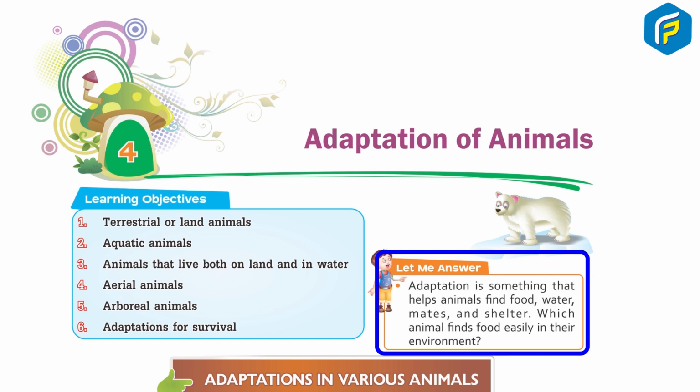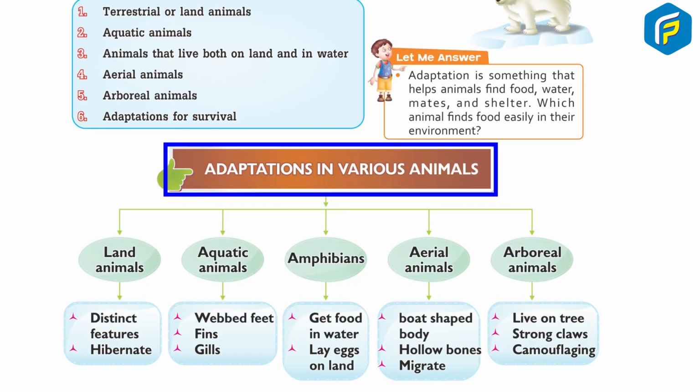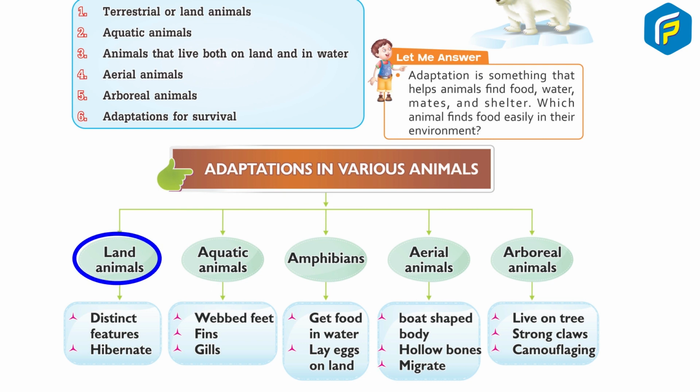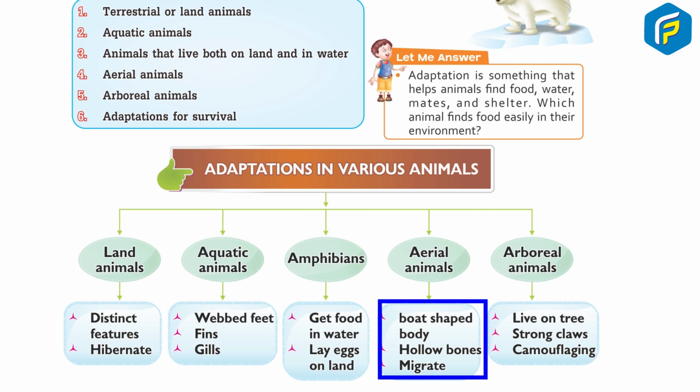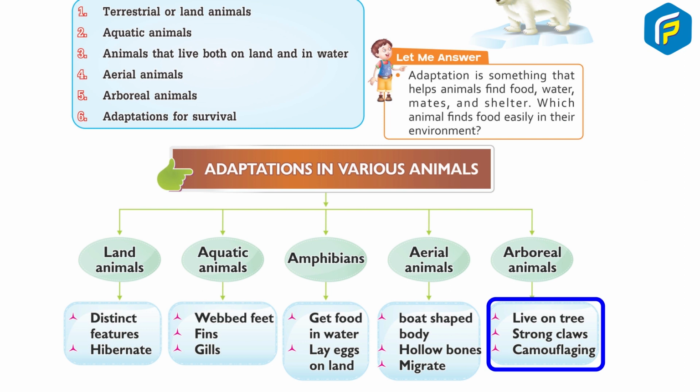Let me answer. Adaptation is something that helps animals find food, water, mates and shelter, so that animals find food easily in their environment. Adaptation in various animals. Land animals: a distinct feature is that they hibernate. Aquatic animals: webbed feet, fins, gills. Amphibians: get food in water, lay eggs on land. Aerial animals: boat-shaped body, hollow bones, migrate. Arboreal animals: live on trees, strong claws, camouflaging.